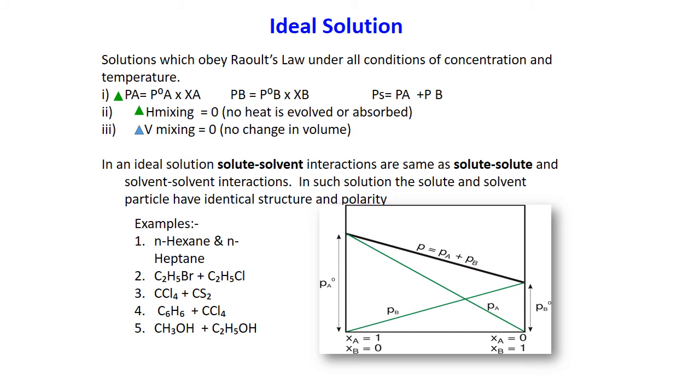And this condition is given by the ideal solutions when we use XA, mole fraction of A, and mole fraction of B, and with the change in their composition, the contribution towards the total vapor pressure also changes, and we can find out the total vapor pressure equal to PA plus PB, means partial vapor pressure of two components. That line is a straight line, so these lines should be obtained when solution is ideal.